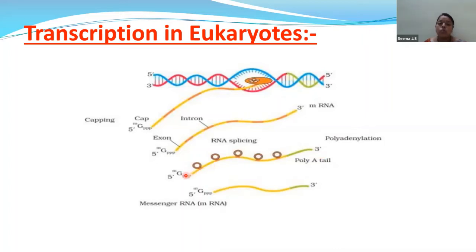After the addition of this guanosine triphosphate and polyadenylation, we perform the process of RNA splicing. RNA splicing is nothing but removal of the introns. When the introns are removed, only the exons are present which contain the proteins. Now after the three steps, that is capping, adenylation and splicing, we find the newly formed mRNA strand. That is nothing but the messenger RNA.